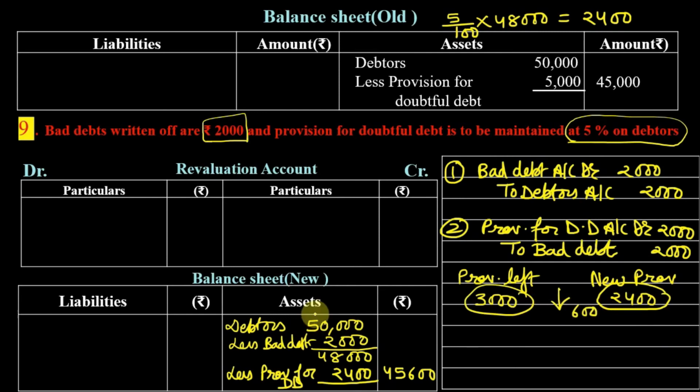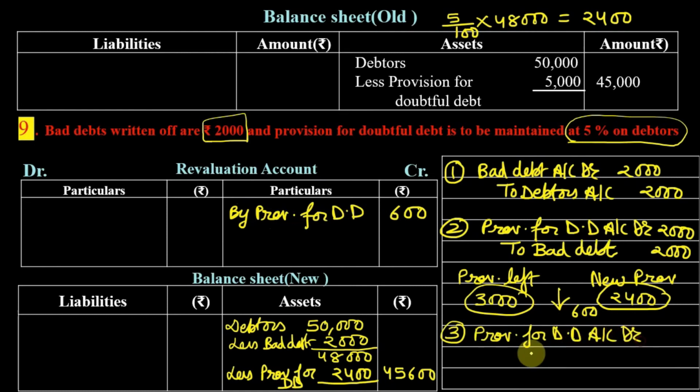This is a profit which we are going to write on the credit side of revaluation account by provision for doubtful debt, 600. The journal entry for this will be provision for doubtful debt account debit to revaluation account. So revaluation account is credited by rupees 600.